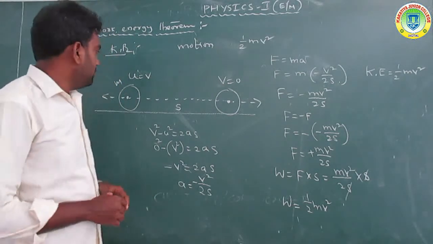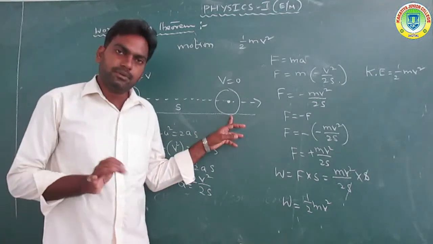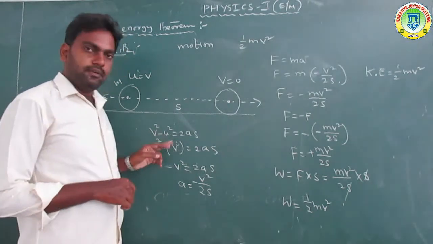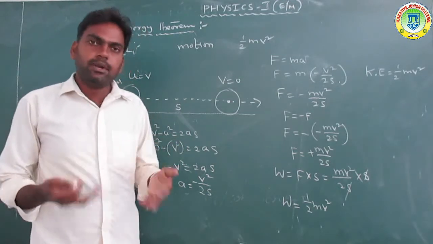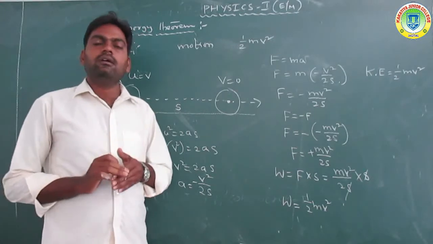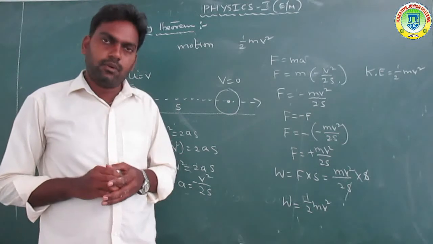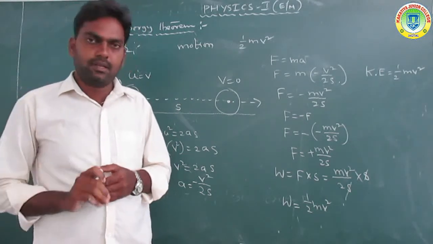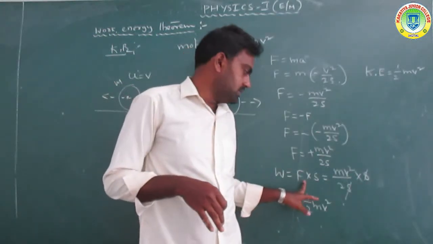Okay, got it. So first of all, a rolling body is taken and some force is applied to bring it to rest in displacement S. Now, any potential energy or kinetic energy, the total work done will be stored as potential energy or kinetic energy. Here the total work done is equal to force into displacement.